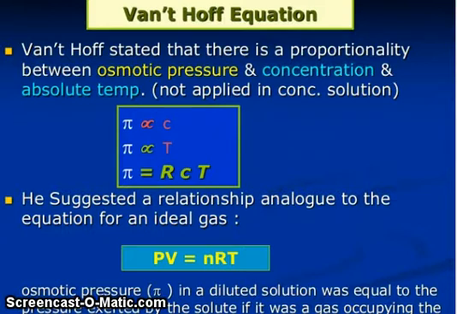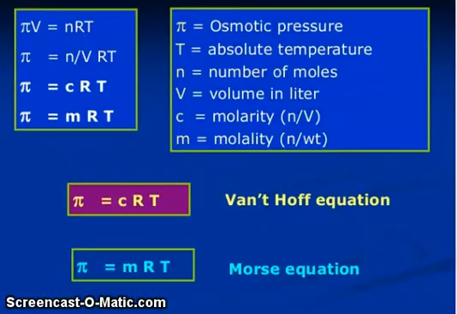Osmotic pressure pi in dilute solutions was equal to the pressure exerted by the solute if it was a gas occupying the same volume. So pi V is equal to nRT, pi is equal to (n/V)RT, pi is equal to CRT, pi is equal to mRT. Here pi is osmotic pressure, T absolute temperature, n number of moles, V volume in liter, C molarity, mole per volume, and m molality.